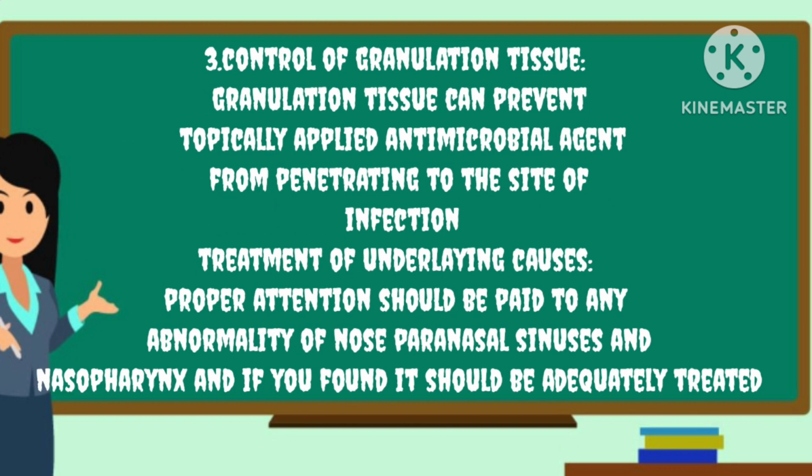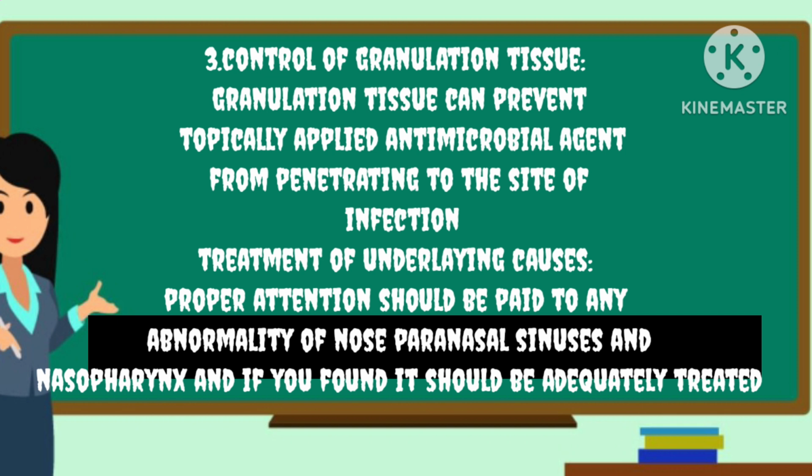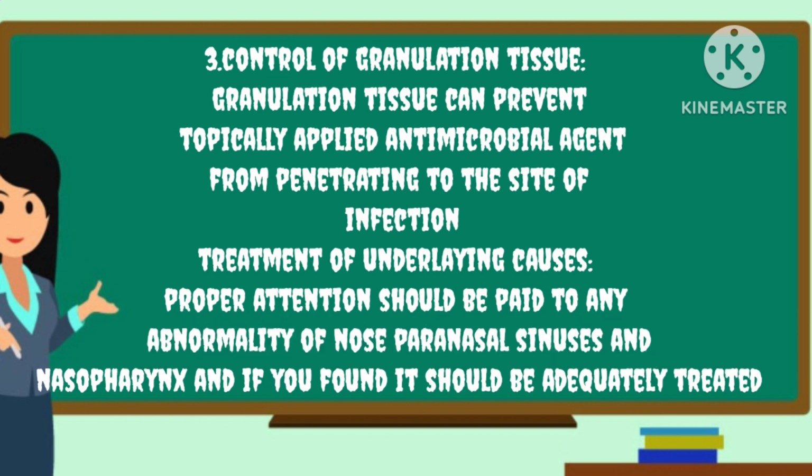And the third one is control of granulation tissue, because granulation tissue can prevent topically applied antimicrobial agents from penetrating to the site of infection. And for treatment of underlying causes, proper attention should be paid to any abnormality of the nose, paranasal sinuses, and nasopharynx, and if found, it should be treated.